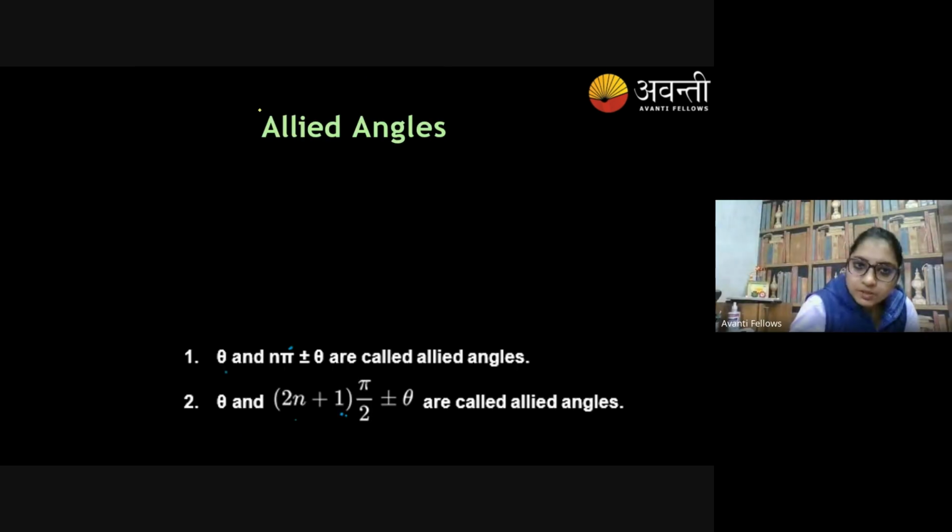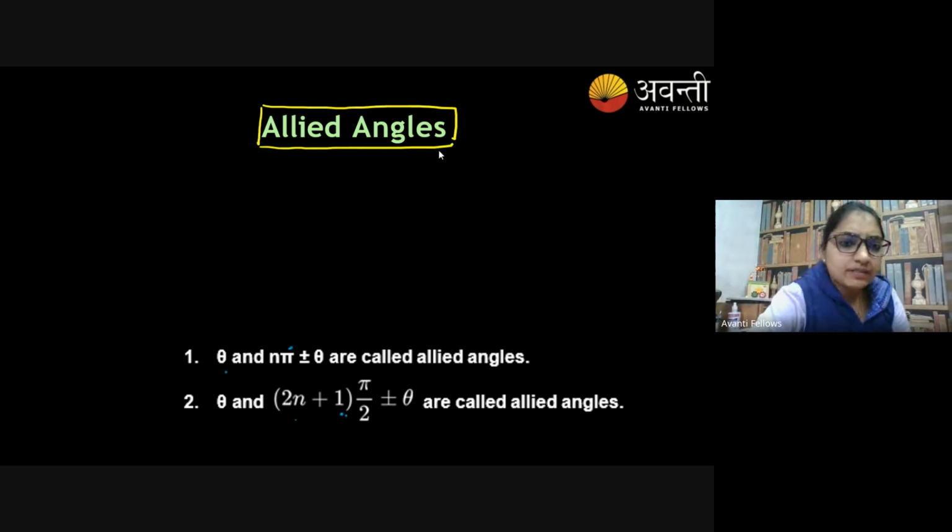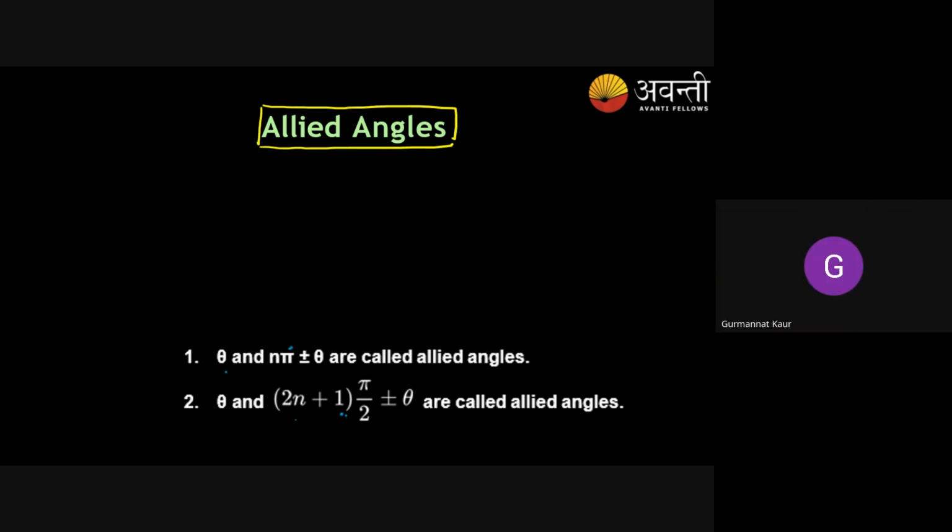So today's most important topic that we are going to cover is allied angles. Okay. Have you gone through trigonometry of class 11? Everyone? Yes, ma'am. Okay. So there was a concept in your trigonometry: sine 90 minus theta, cos 90 minus theta, in the same way sine 90 plus theta, then cos 180 minus theta, so many. It means there were in total 48 formulas. Yes or no? Yes, ma'am. So everyone remembers that?